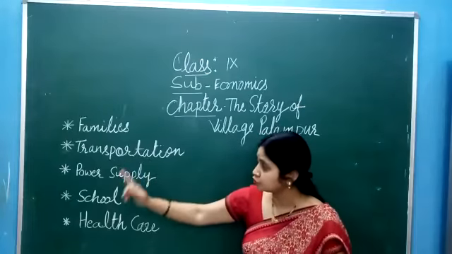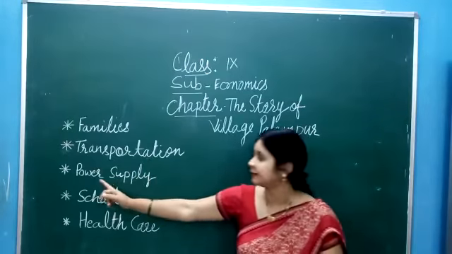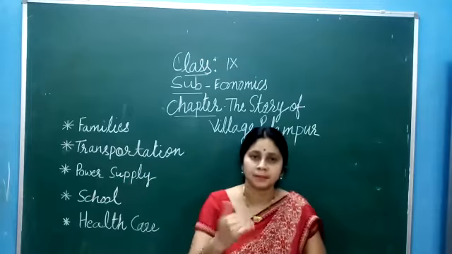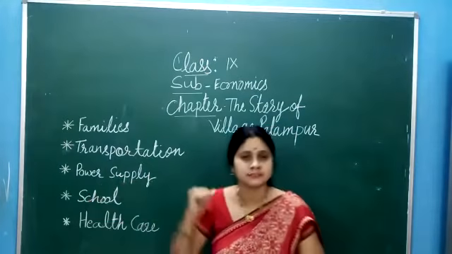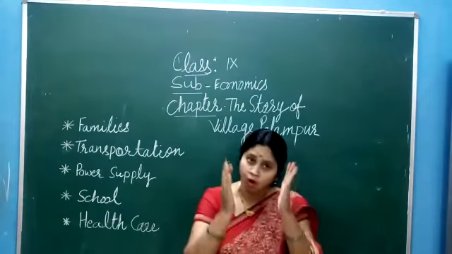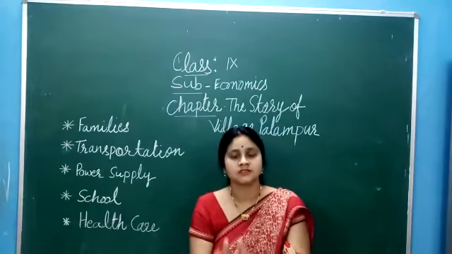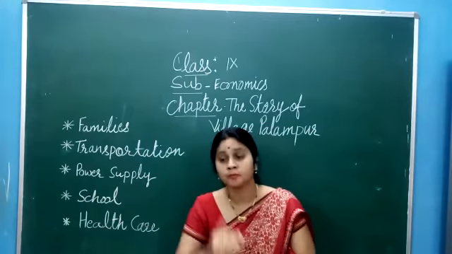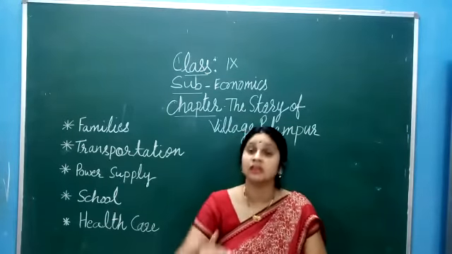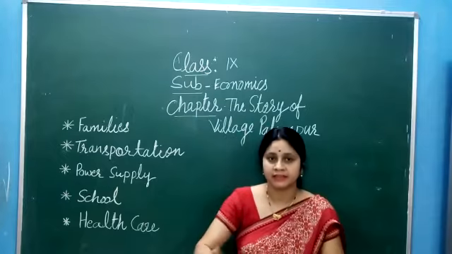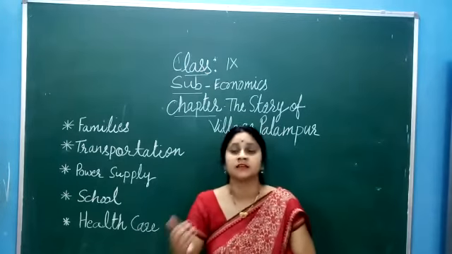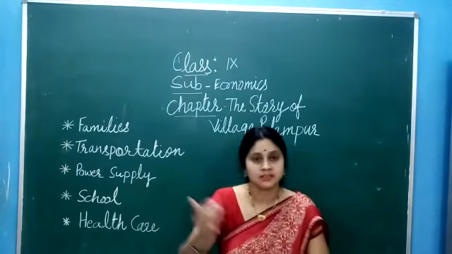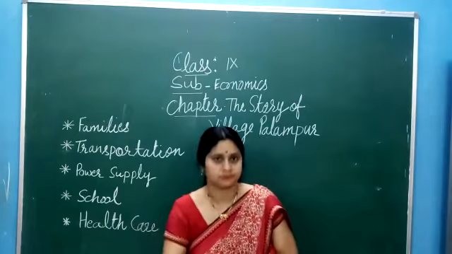Now children, come to the third important point, that is power supply, means electricity supply. So almost all villages have electricity connections, and therefore people use electricity in farming also. Okay, they have their own pump sets, they have tube wells also. So for irrigation, these people use electricity.